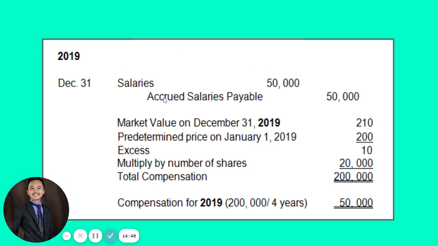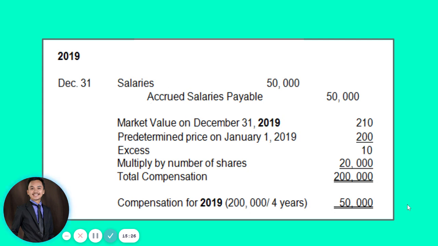All right? Now, instead of recording an equity account here, we will be crediting accrued salaries payable. Instead of crediting an equity account, we will be crediting accrued salaries payable. Why accrued salaries payable? Because this 50,000 will be a liability of the corporation to its employee, payable at the end of the vesting period. All right? But we will be recognizing 50,000 of it this 2019.